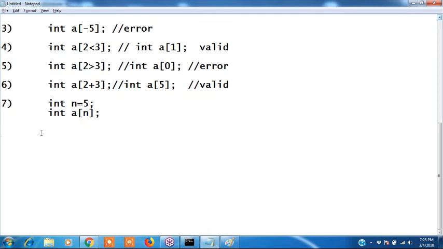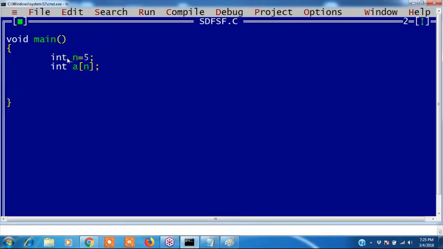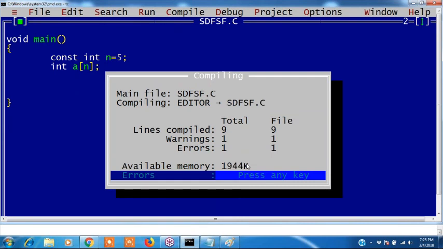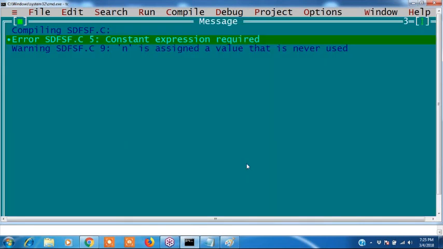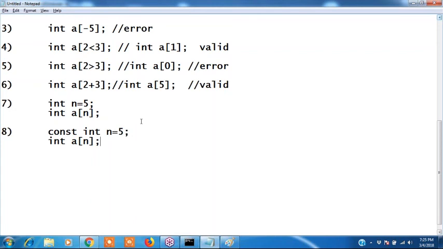Right? Now next one. Can I write a constant variable? Can I write const int n equals to 5, int a of n? What is constant variable, Nikita? Whose values cannot be changed. Yes. If I declare constant, n value cannot be modified. Is it valid or not? Check it. Okay. This is also error. We should not write variables. This is also error.